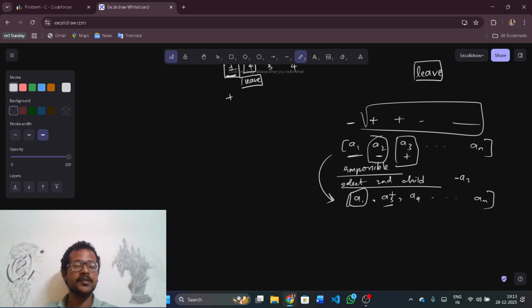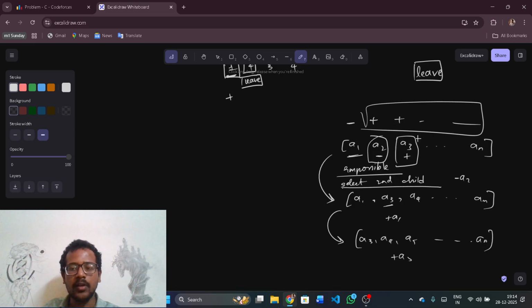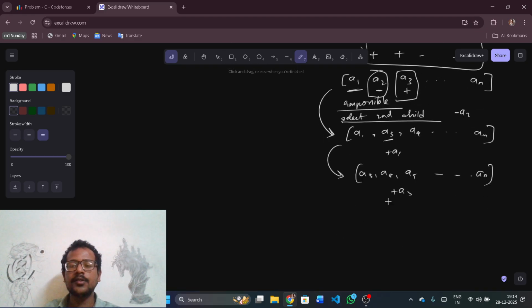It is impossible, as I said. So A1 will be added and then A3 will be pushed to the first position. Plus A1, then I would get A3, A4, A5 and so on till AN, and I will add A3. That's our goal: A3 needs to be positively added, A2 needs to be subtracted. So if I add this A3, then I would get A4, A5 and so on till AN.